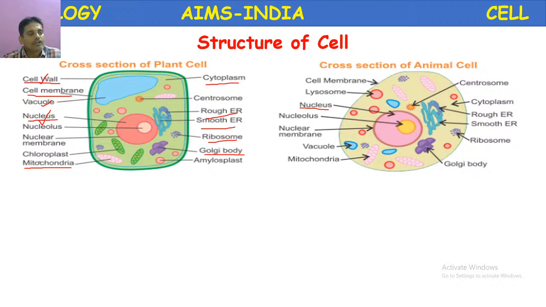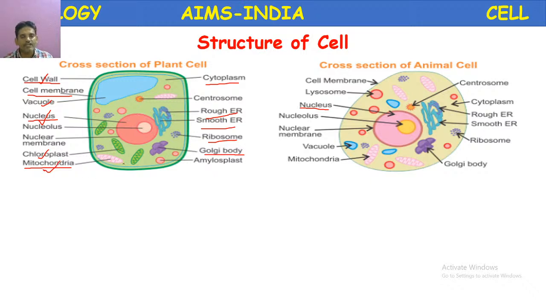Next, plastid. This is also one of the structures which is present only in the plant cell. It is absent in the animal cell. So this chloroplast is the structure where the photosynthesis reaction takes place. The function of the nucleus is to control all the functions, whereas the chloroplast is specific. It performs photosynthesis. So in the further videos we are going to discuss in detail. I am giving you here only briefly.